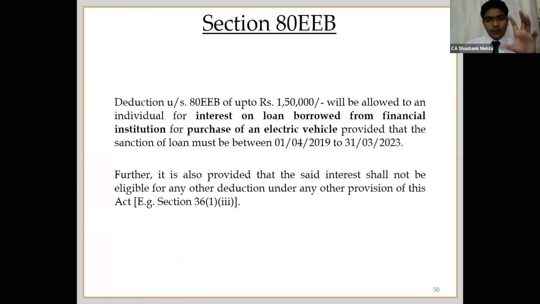This is with respect to the automobile industry. In this case also, if you acquire an electric vehicle, and for that you are availing a loan from a financial institution, then you can claim that interest expenditure as your deduction under 80EEB. However, if you are claiming under 80EEB, you cannot claim it under, say, section 36(1)(iii). You cannot then claim it as a business expenditure. So only one deduction is allowed.